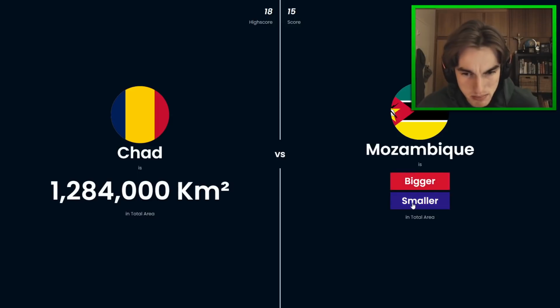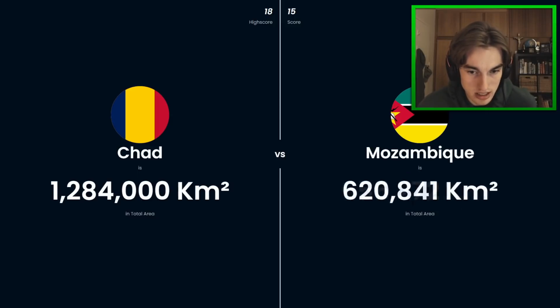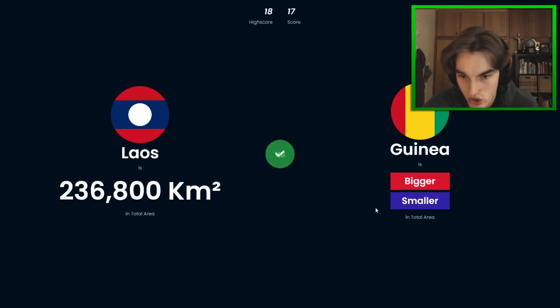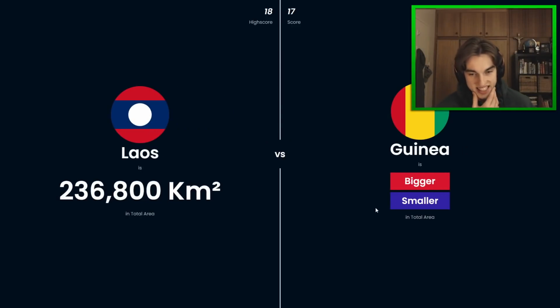And so Mozambique was a bit smaller, I think, than Chad. Oh yeah, so really clutch guesses in a row here. Laos is kind of a smaller country. Guinea. Guinea is probably similar size to Laos, I reckon. Guinea. Just trying to imagine it in my head. I think Guinea-Bissau is bigger than Guinea.